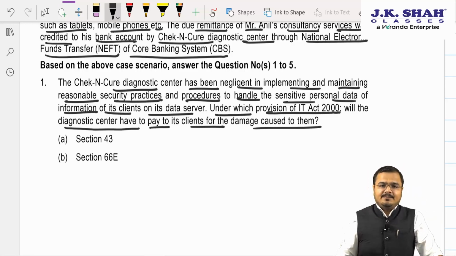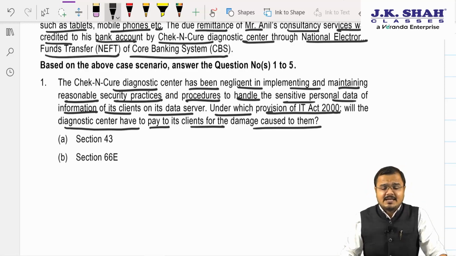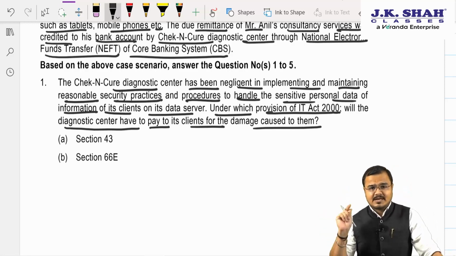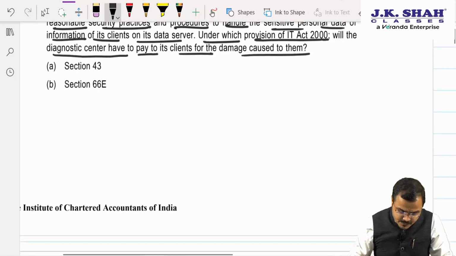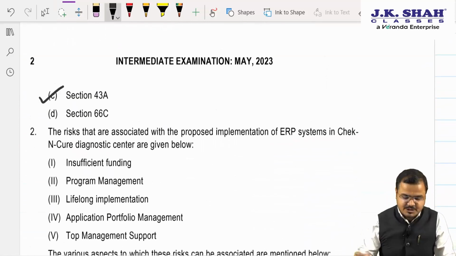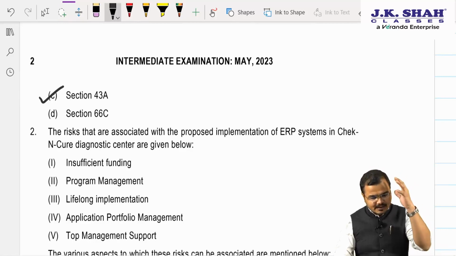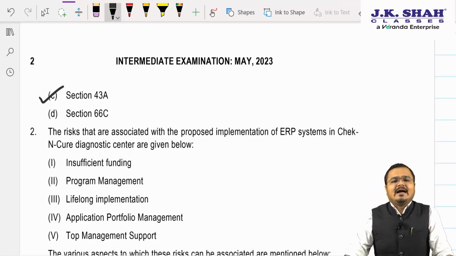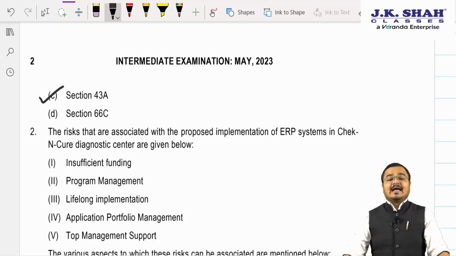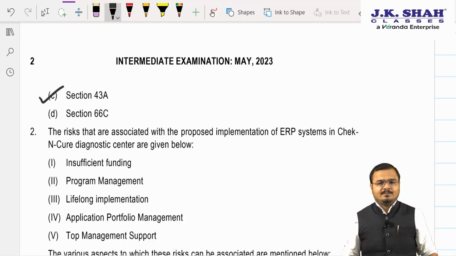Sir, Section 43A: penalty or compensation for failure to protect the data, and that too of sensitive personal information. We see 43, 66E, 43A. So my answer will be Section 43A. While reading the RTP, my kind request to all of you is to try to cover each and every aspect which you know.